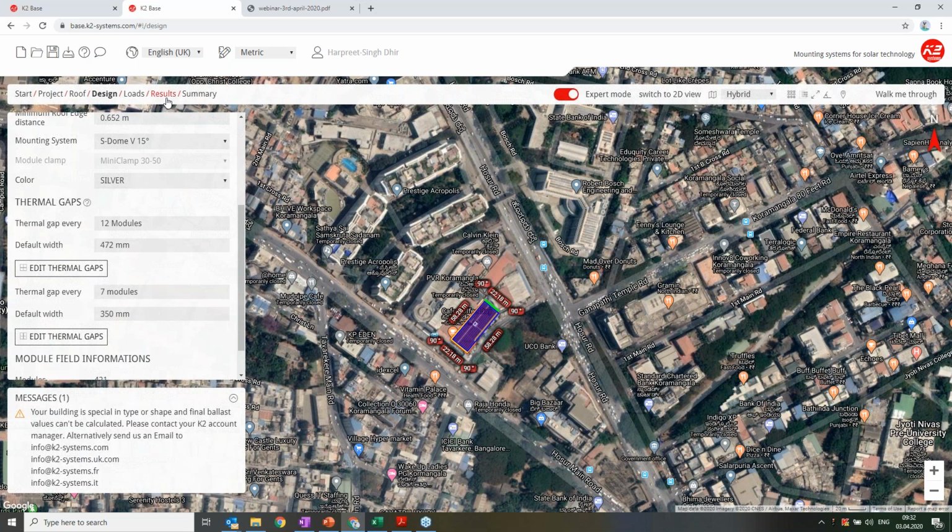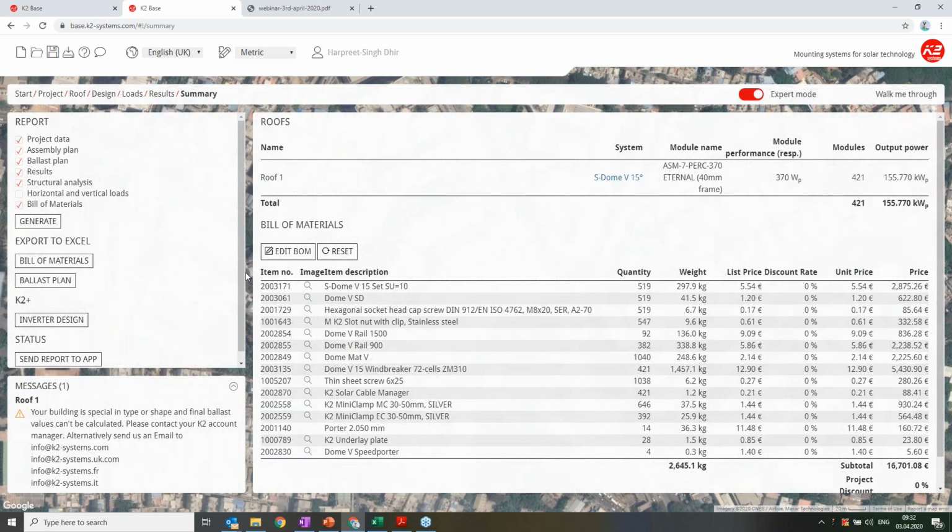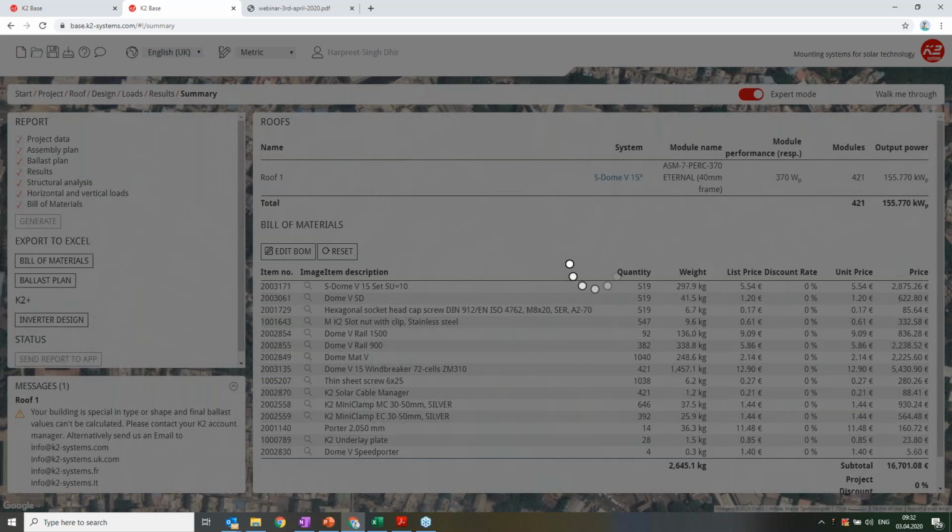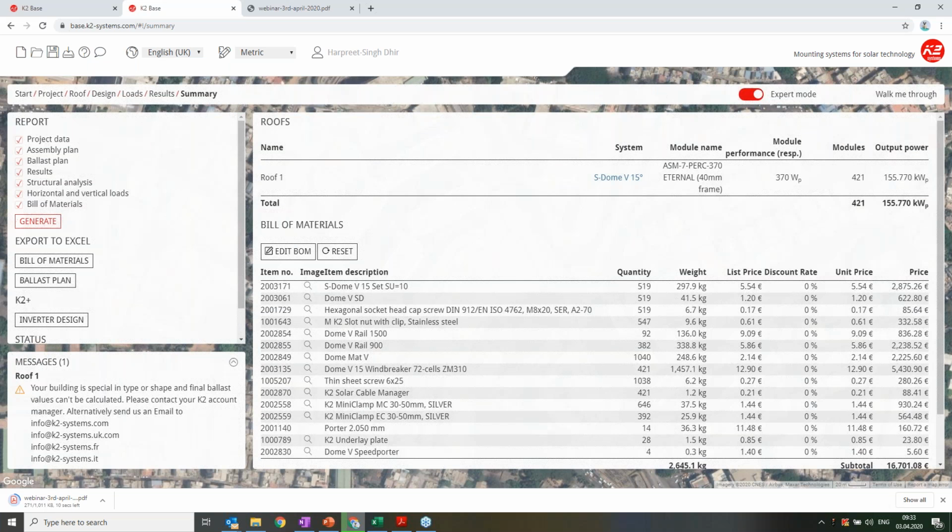So what I will do here is I will generate. I will also like talking to vertical loads. I will generate this report. Since we have asked for many things, this report will be a little bit bigger in size.